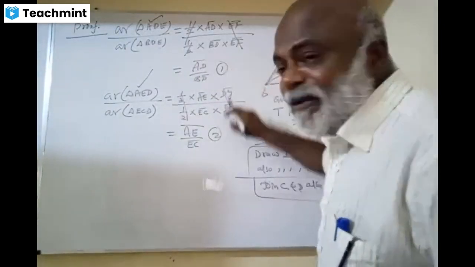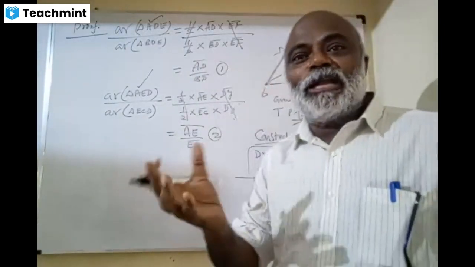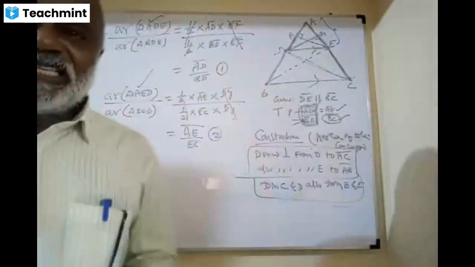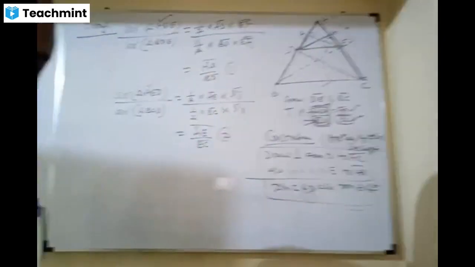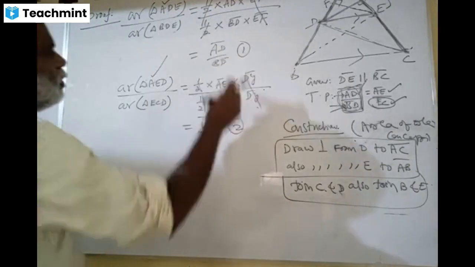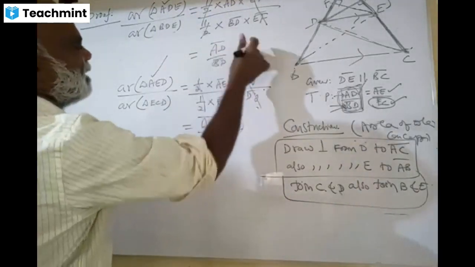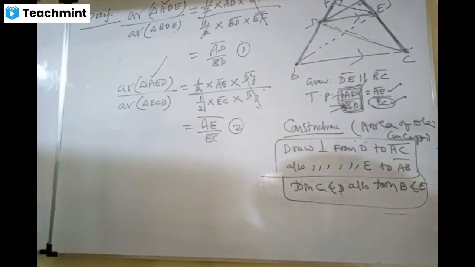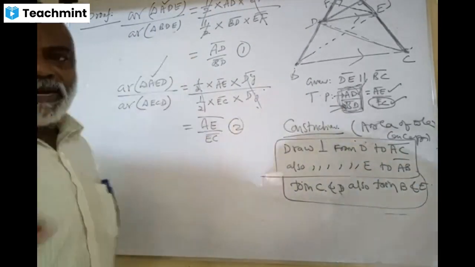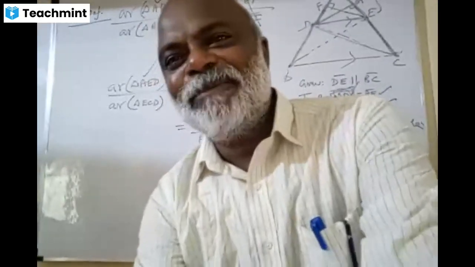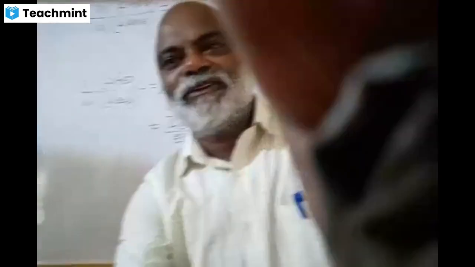To equate these two, we have to find some tool. Then only the proof is done. Yes or no, dears? Somehow I have to say that 1 and 2 are equal. How do we say that? Please tell me. Look at this. Are you tired? Once I complete this, I will end it.